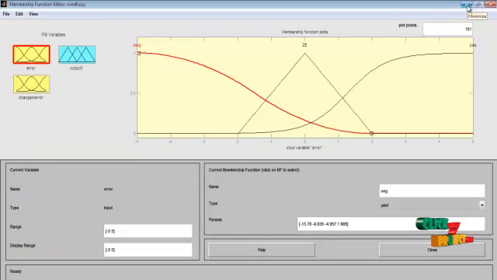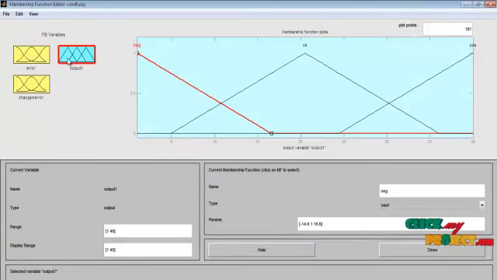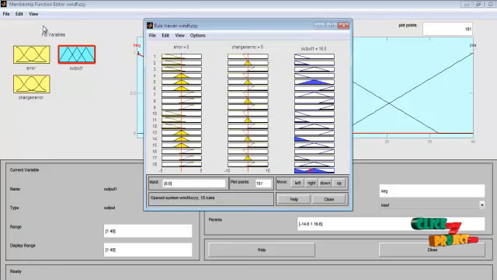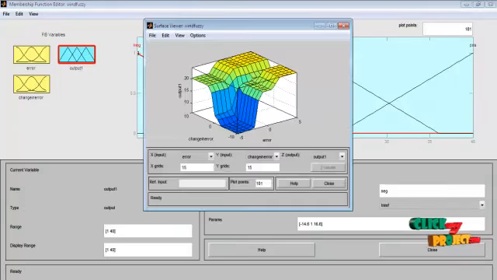So this is the first membership function, error, this is the change in error, and this is the output. From the corresponding membership functions we can find the rules, and how to frame the rules. Here the rules are shown. These are the error and change in error and the corresponding output. Next, we can see the output of the surface. The fuzzy surface window will open in the corresponding window.